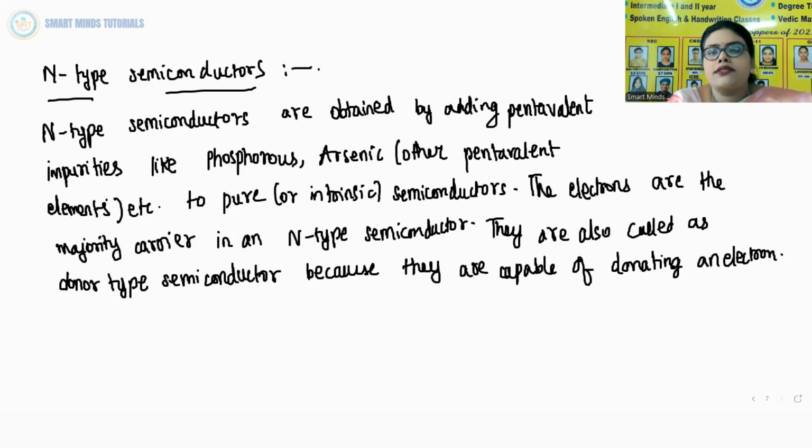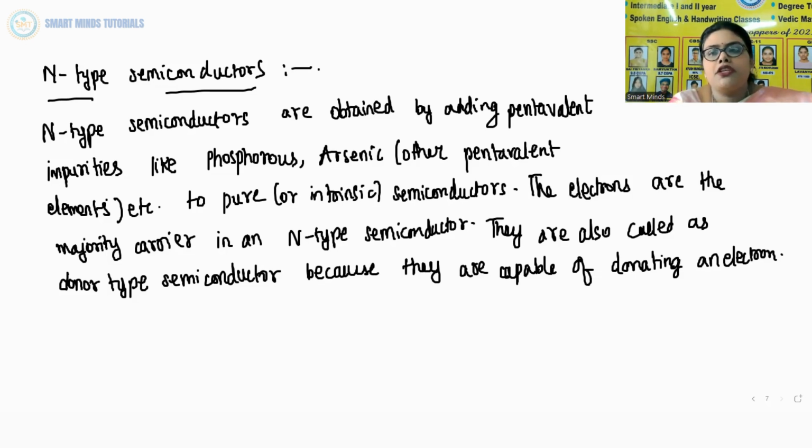N-type semiconductors are obtained by adding pentavalent impurities. Pentavalent means whose valency is 5. So if you add phosphorus or arsenic or any other pentavalent element to a pure semiconductor, that becomes an N-type semiconductor.